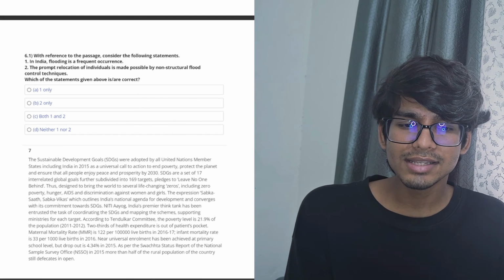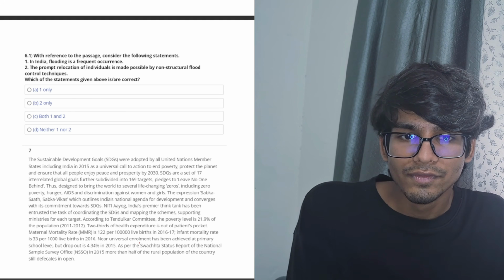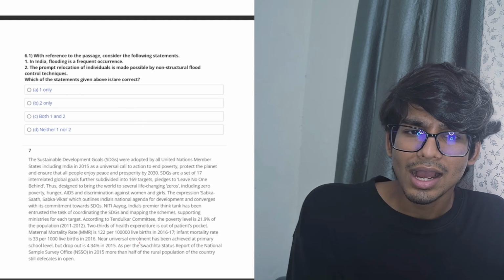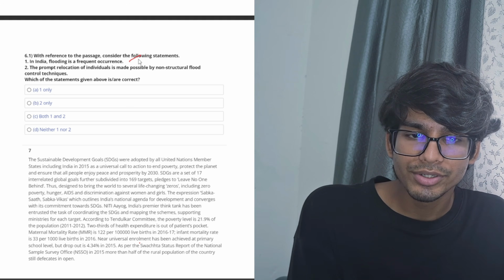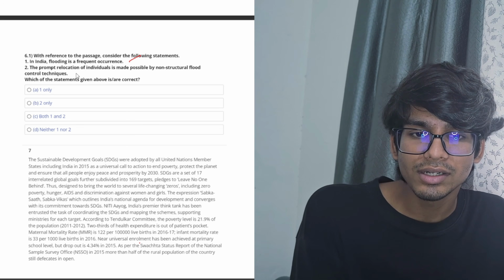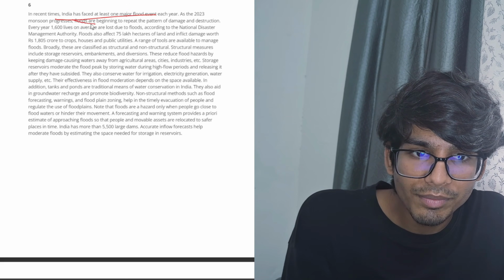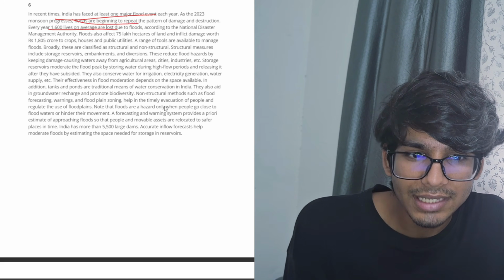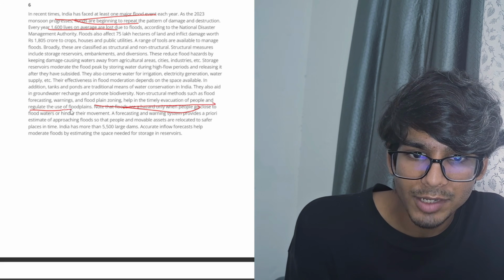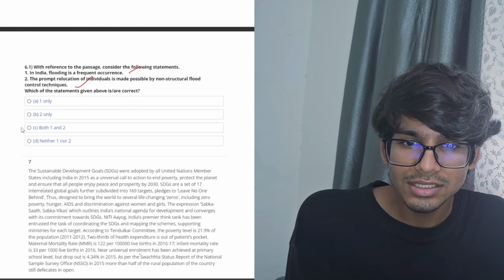The question 6.1. With reference to the passage, consider the following statements. In India, flooding is a frequent occurrence. Yeah, this is actually being talked about here. The prompt relocation of individuals is made possible by non-structural flood control techniques. Yeah, this can happen. The first comes from here, and the second comes from here. In the timely evacuation of people and regulate the use of flood-based non-structural methods. So the answer will be C.